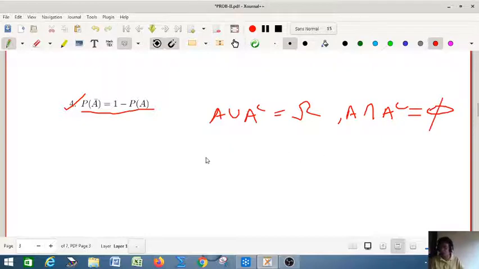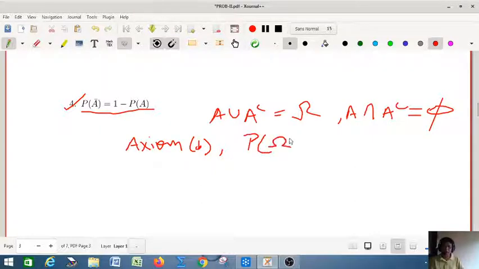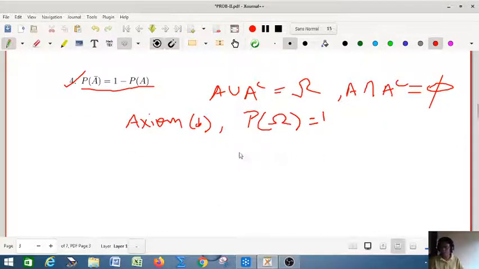These are the two things with you. Using axiom B, we can say probability of omega is 1, and by axiom C,